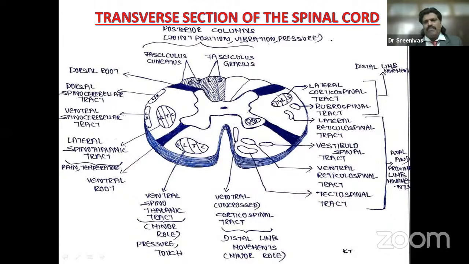Right. Another important point is that the corticospinal tract crosses at the level of the medulla oblongata. Upper limb fibers cross above and the lower limb fibers cross below. So various permutations and combinations can occur at the level of the medulla oblongata. If only the lesion is at the upper level, only the upper limb fibers get affected. So the patient will have only upper limb weakness. I'm talking about the medulla oblongata where the fibers are crossing. If there's a lesion only at the level caudally, only the lower limb fibers get affected. So they can have only paraparesis. But if there's a lesion here and here, where the crossed upper limb fibers and uncrossed lower limb fibers get affected, it may result in cruciate hemiplegia.